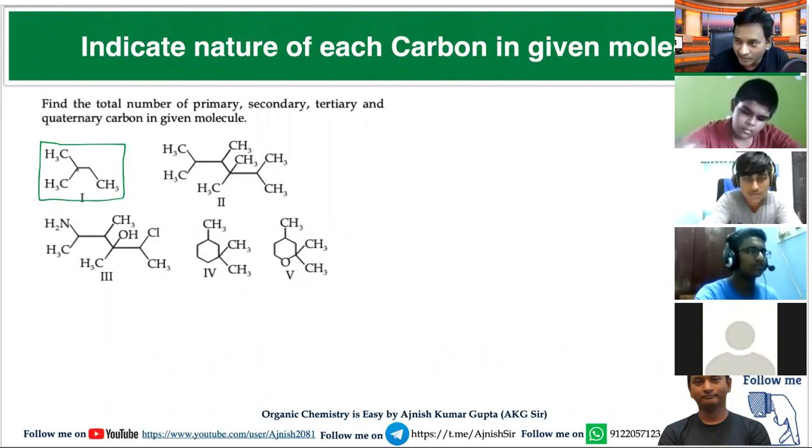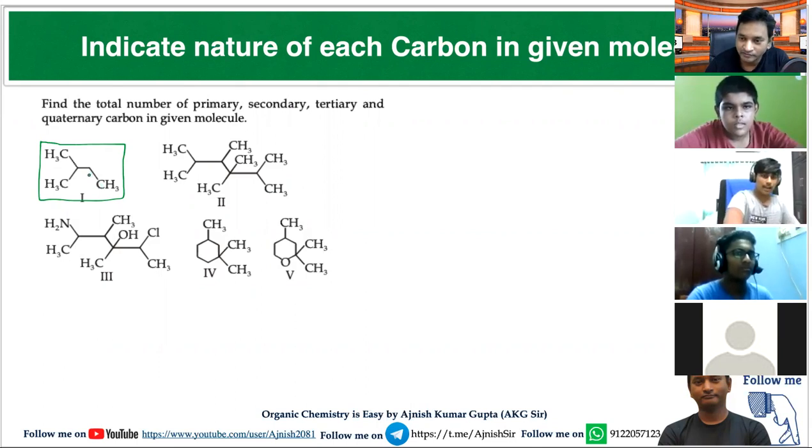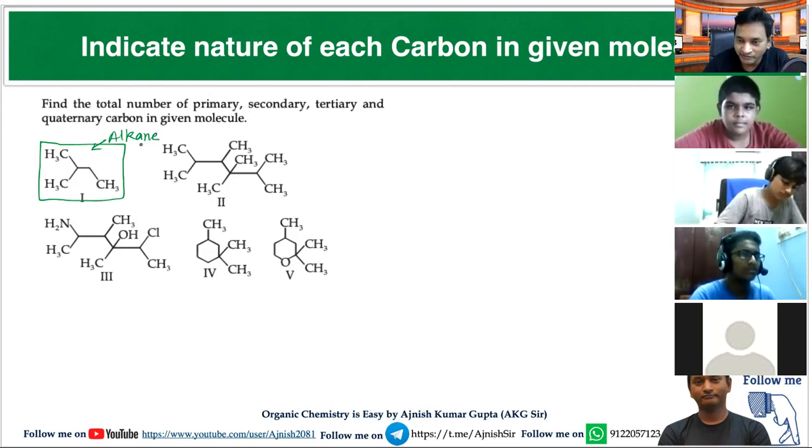Does the compound have only carbon-carbon single bonds? Yes or no? Yes. And if a compound has only carbon-carbon single bonds, then this compound is called an alkane. Is it clear? Yes, sir.